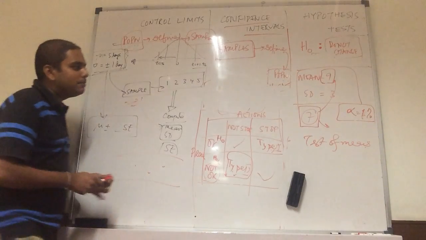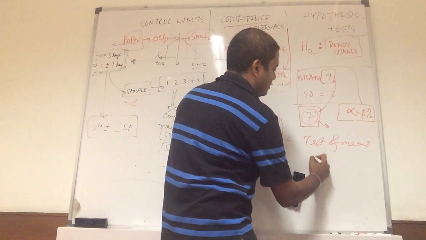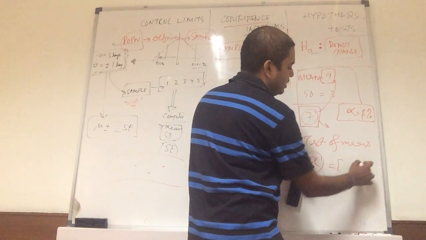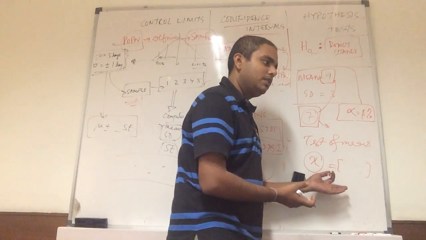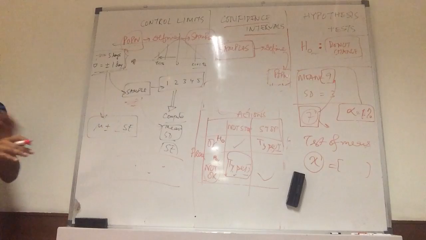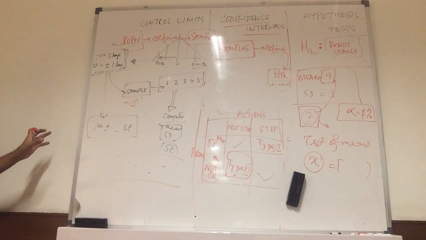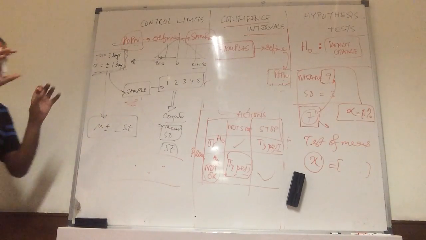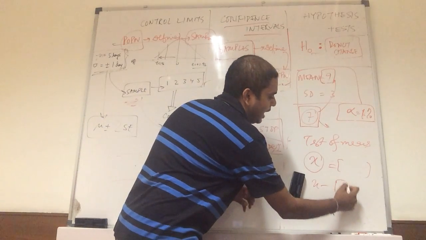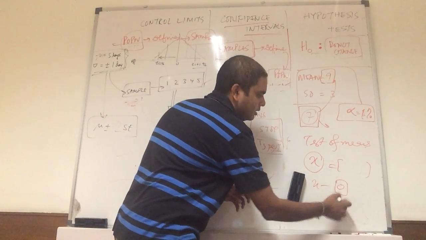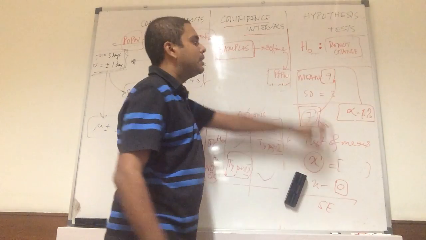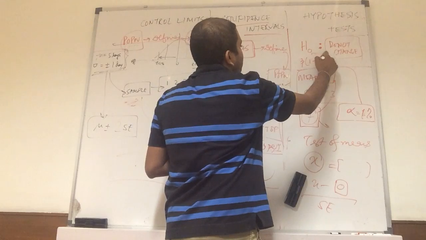So in the proportion test, what does my x become? If you use this framework, then this x becomes the difference between two samples, and the null hypothesis is that there is no difference between these two samples, meaning the difference between the two is 0. So x minus that hypothesized value will become 0, divided by how many times the standard error? You will get it from the expression square root of p into 1 minus p by n.